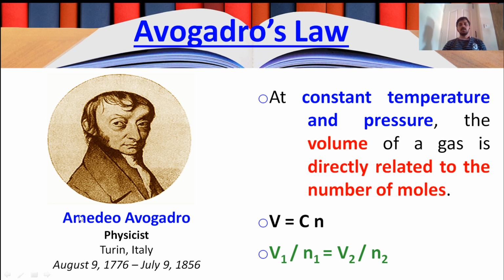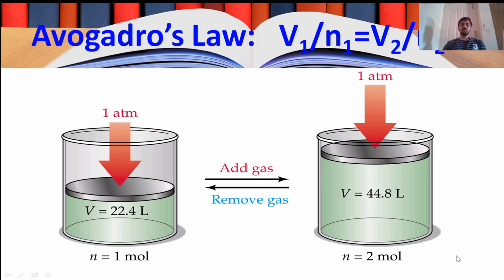Now the third law is Avogadro's law that states that at constant temperature and pressure, two properties to be maintained constant, the volume of a gas is directly related to the number of moles, n. V is directly related to n, lowercase n, number of moles. C is the constant of proportionality. And this person, Avogadro, the scientist, he was a physicist from Italy. Or for a process, you can write V1 by n1 is equal to V2 by n2. That is Avogadro's law.